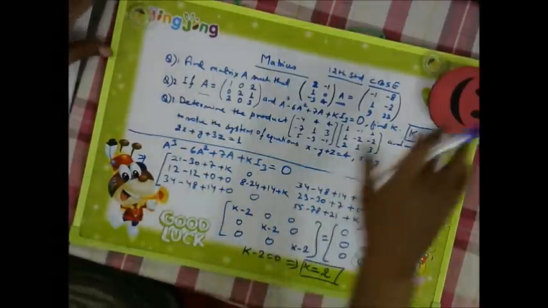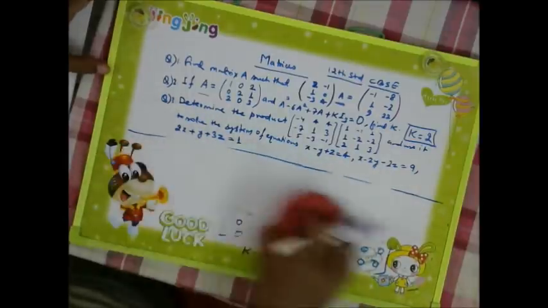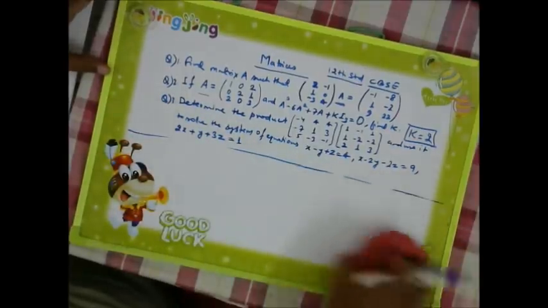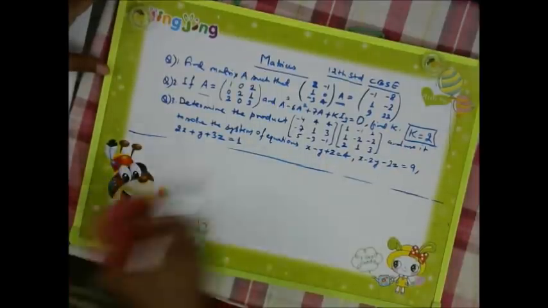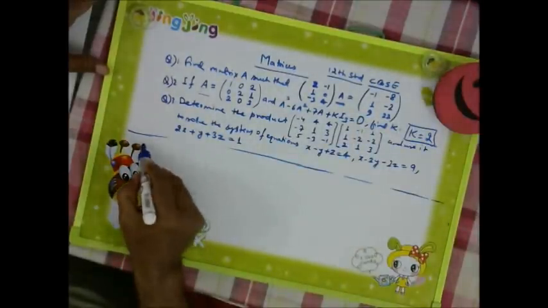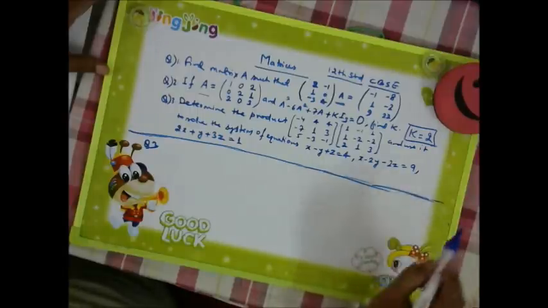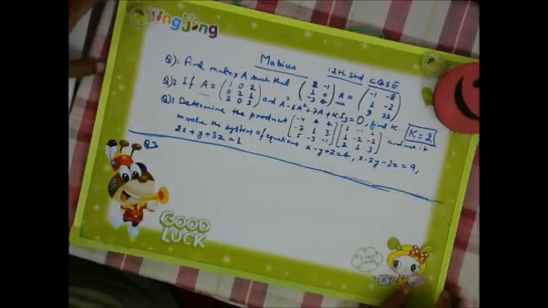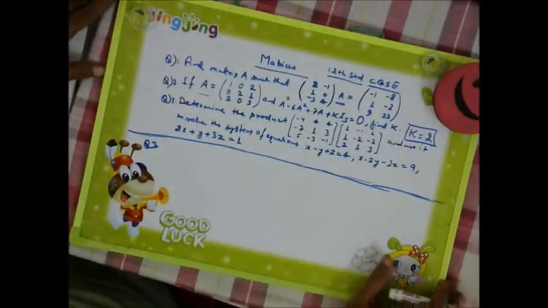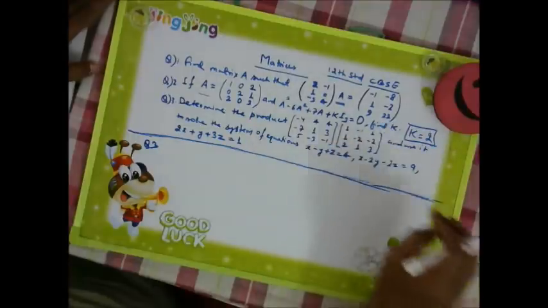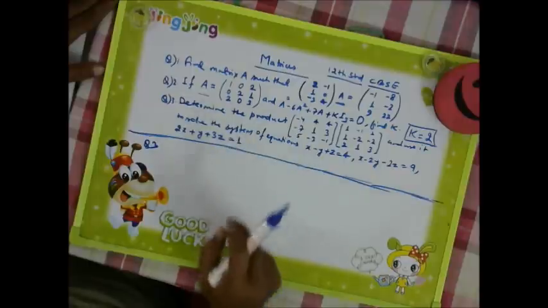Right? Okay. Let us solve question number 3 now. So I hope up to question number 2 everybody has understood. And now let us solve for question number 3. So it is using equations. Now what it says: determine the product so and so and use it, means we have to use the product to solve the system of equations